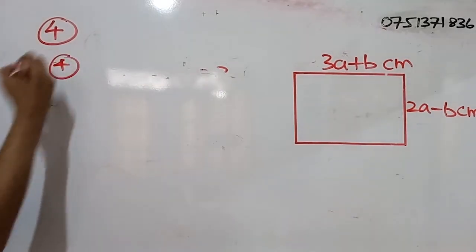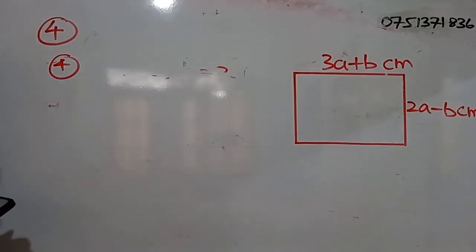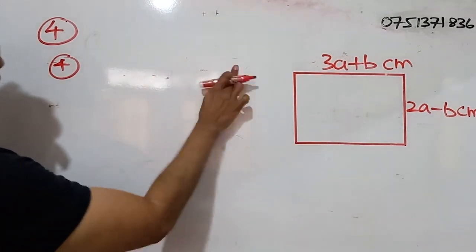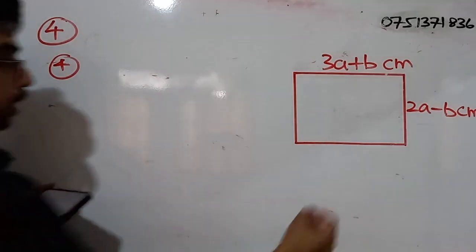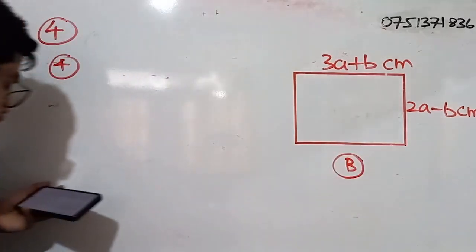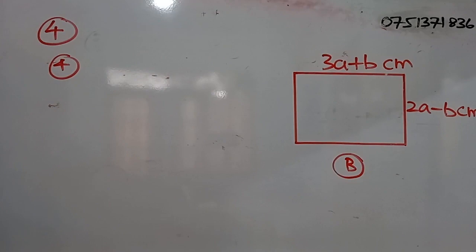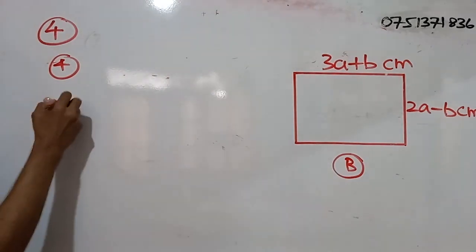Part 4. Find the area of figure capital B. That means this rectangle. I will put B there. Using the values you obtained above, what will be the area?